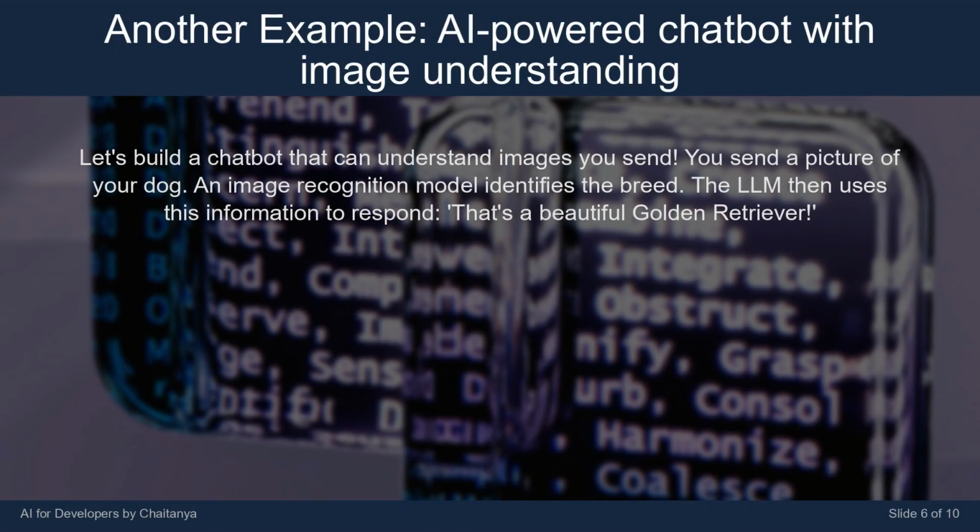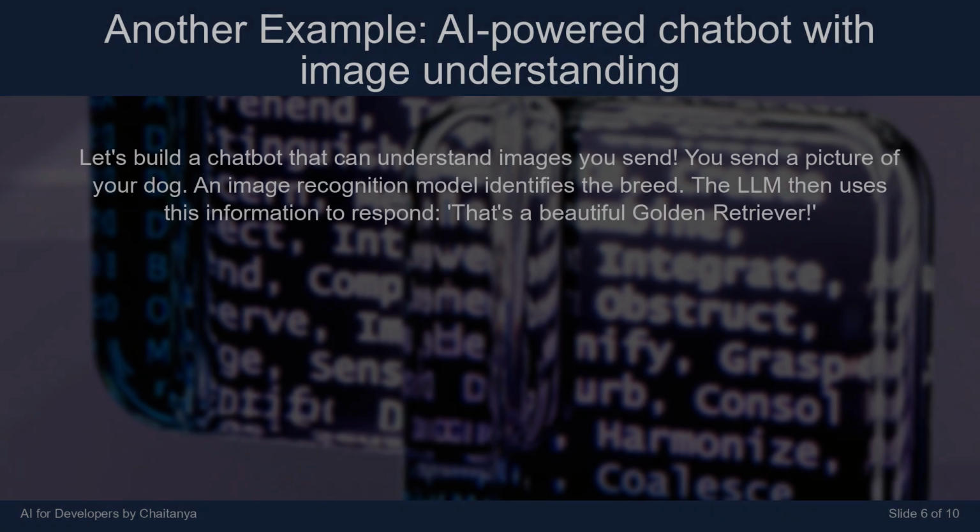Let's build a chatbot that can understand images you send. You send a picture of your dog. An image recognition model identifies the breed. The LLM then uses this information to respond: that's a beautiful golden retriever.